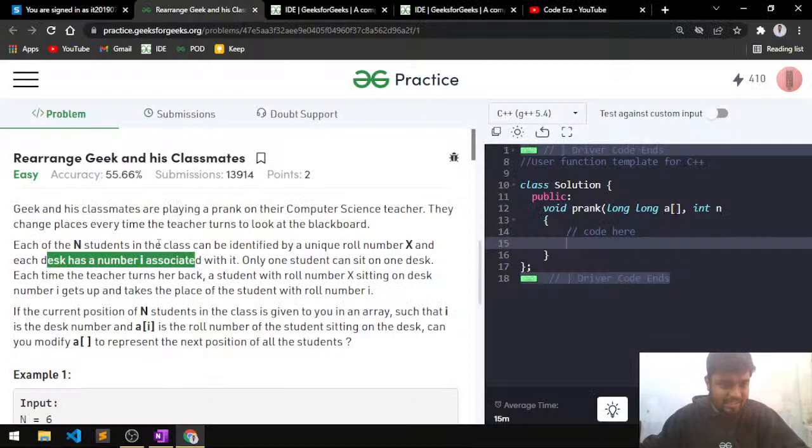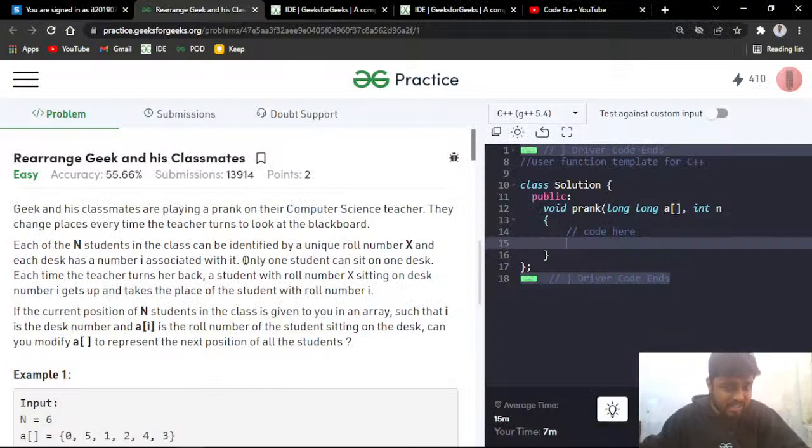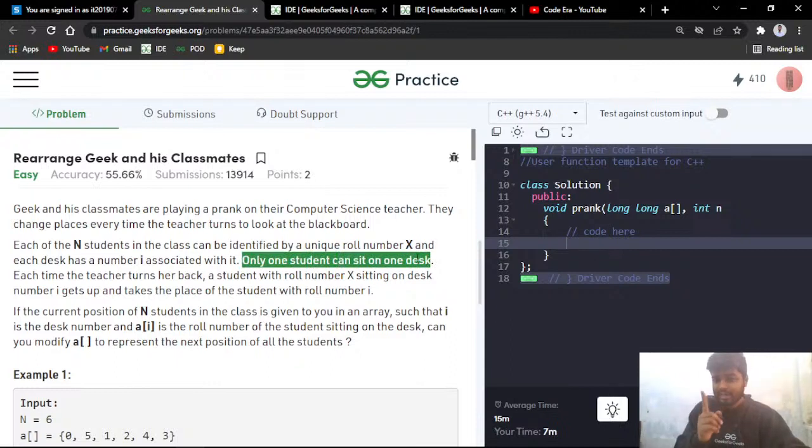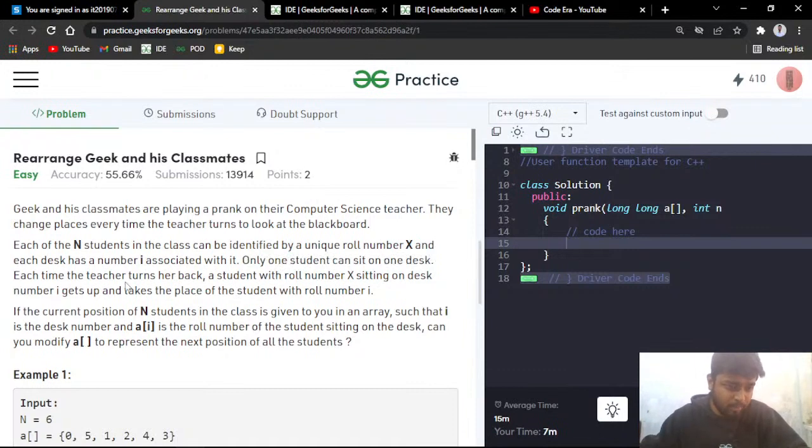Now the problem is saying that only one student can sit on one desk. So on one desk, on one ith index, only one student can sit. Now how they are rearranging will be told to us next.